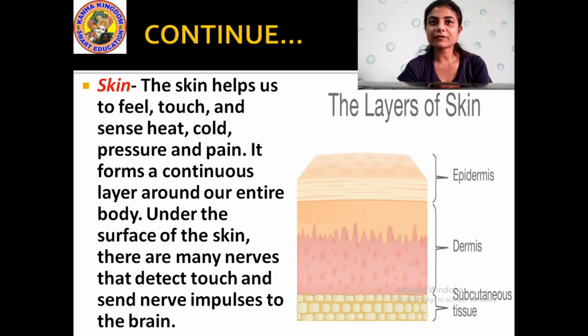Under the surface of the skin, there are many nerves that detect touch and send nerve impulses to the brain. And below the skin, there are nerves which detect the touch or feel from the body, and it sends that impulse, that means that stimulus, to the brain, through which we come to know what we are feeling or what we are touching. So this is the function of the skin.